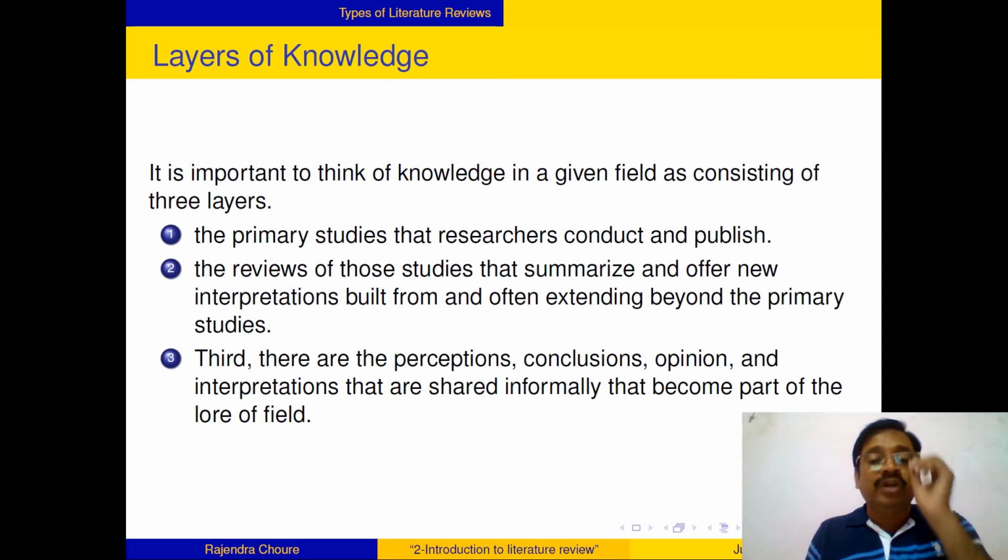Nitrogen fixation is actually good for the environment, but sometimes that may lead to addition of more ammonia to the environment. Similarly, animal husbandry is there, but it is leading to more release of methane to the environment, and methane is a greenhouse gas. Therefore, the perception that animal husbandry is good for the population or bad for the population, these perceptions are the third layer of knowledge.